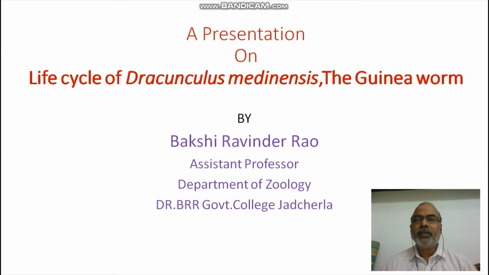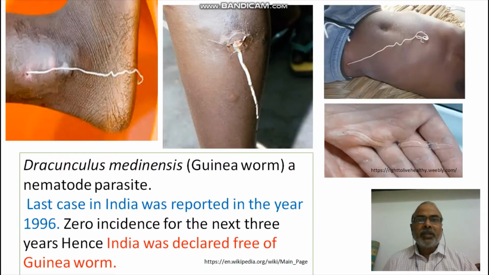Dracunculus medinensis is commonly known as the guinea worm. So let us get started with this PowerPoint presentation. Okay friends, observe the slide. You see how the parasite is coming out of our body, especially by creating small wounds, damage to our skin, small blisters. So it is really looking very shabby to see, but it is a reality.